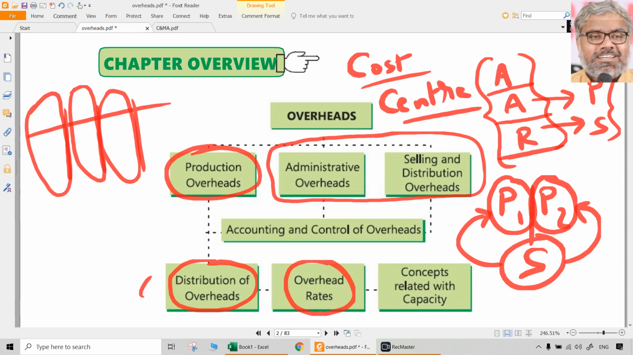And as far as this discussion is concerned, the main aspect from an examination point of view is the computation of machine hour rate. That is a very important aspect here from the examination point of view. That is the machine hour rate.